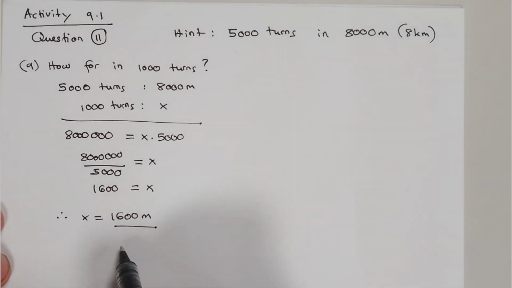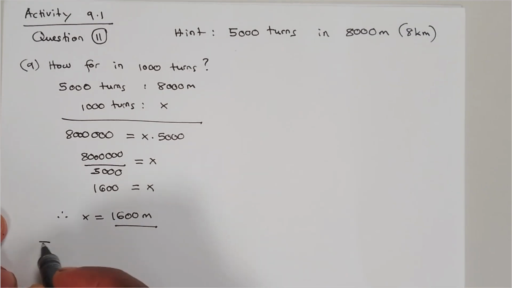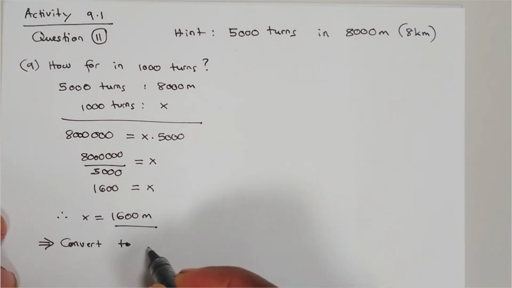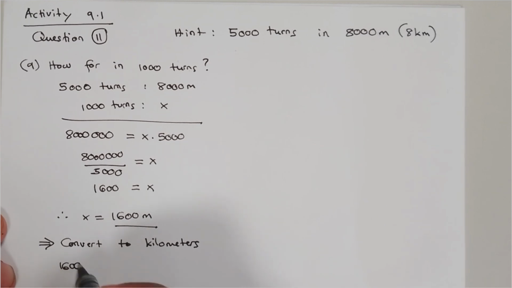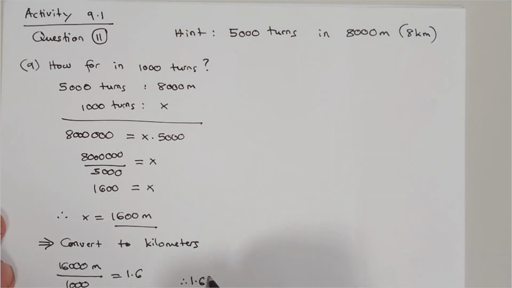But we can also write this in kilometers, yeah? And to convert meters into kilometers, we just divide by 1000. So we get around 1.6 kilometers. So that 1.6 kilometers is the distance the wheels travel in 1000 turns.